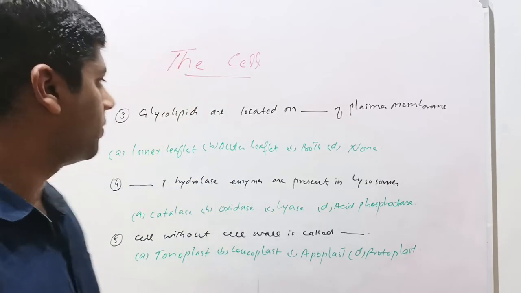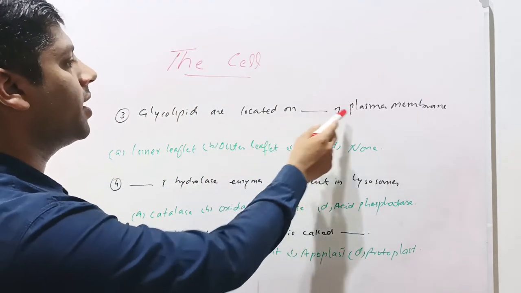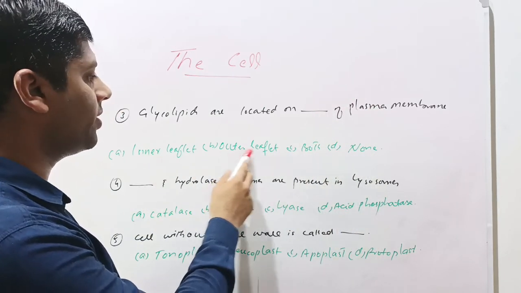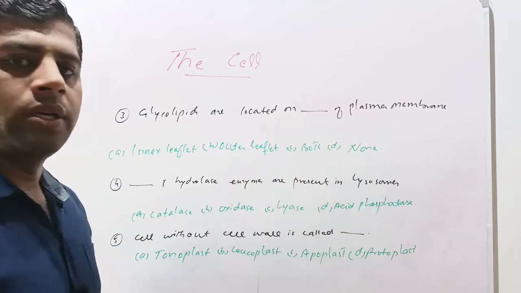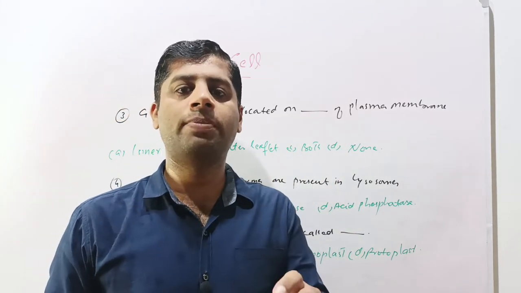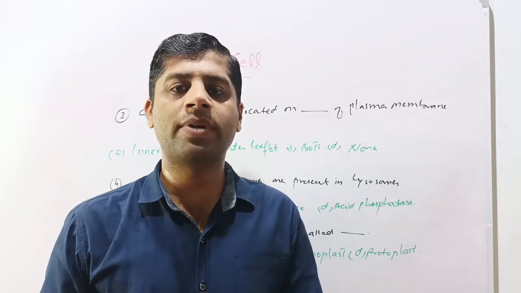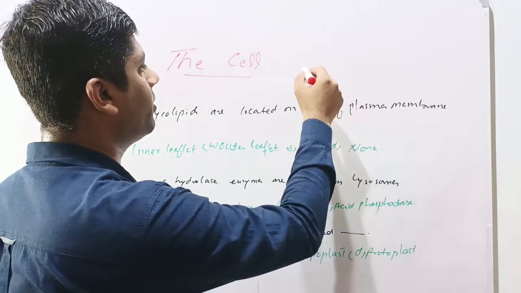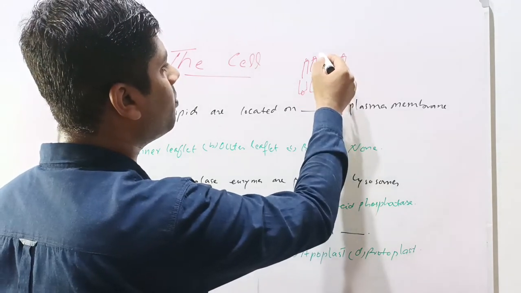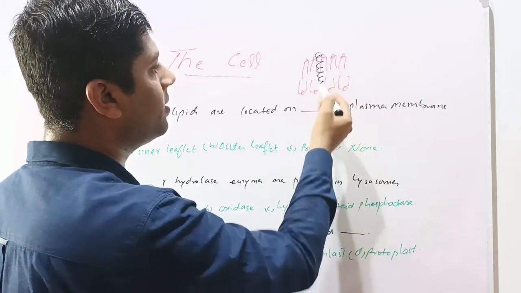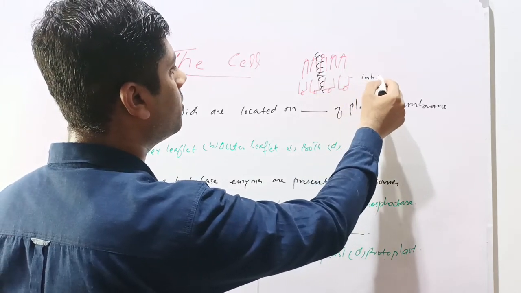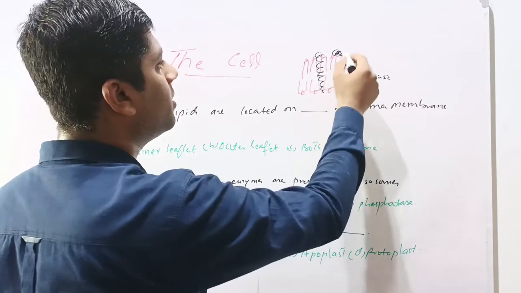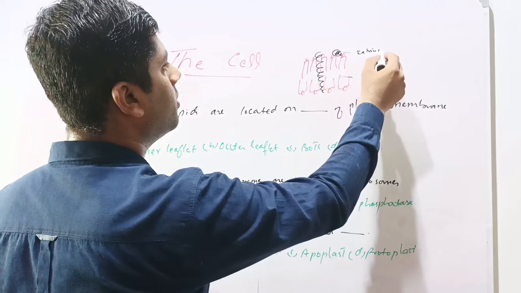Next question is, glycolipids are located on dash of plasma membrane. The given options are inner leaflet, outer leaflet, both or none. As we know that in the cell membrane there is a phospholipid bilayer in which the proteins are penetrated, called intrinsic proteins. These intrinsic proteins extend from one end of the phospholipid bilayer to the other. For example, this is the phospholipid bilayer and there are proteins extending from one end to the other end. These are called intrinsic proteins, and some proteins are present on the surface of this phospholipid bilayer. These are called extrinsic proteins.